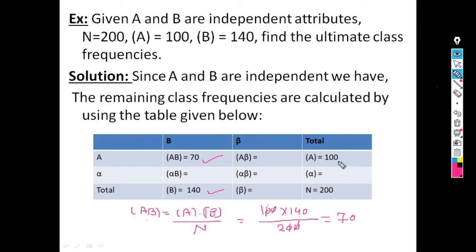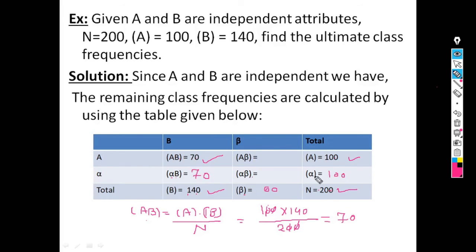B is 140, A is 100 and N is 200. Now from these four values we can calculate the remaining values. Alpha B is B minus AB. That is 140 minus 70, which is equal to 70. Similarly, beta is N minus 140, so it is 60. Alpha is 200 minus 100, which is equal to 100.